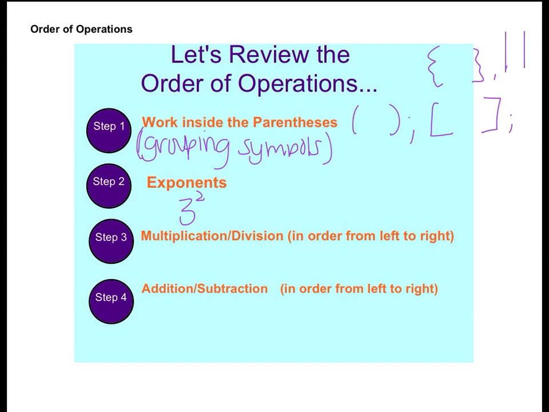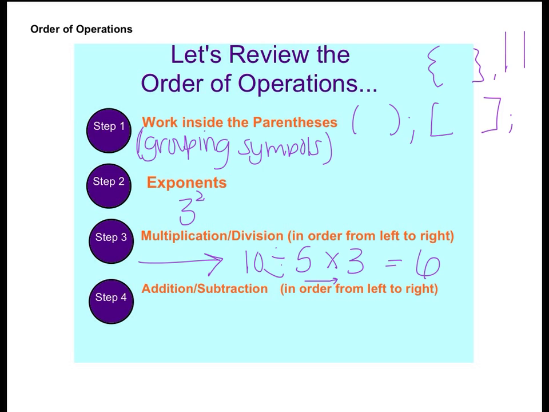And when we look at the problem, we look moving from left to right. So, for example, if I saw 10 divided by 5 times 3, as I look across that problem from left to right, division comes first. I would divide first. I would do 10 divided by 5 is 2, and then come to the multiplication. 2 times 3 is 6. It's important with multiplication and division that we work from left to right.